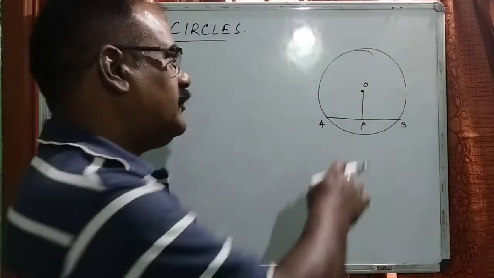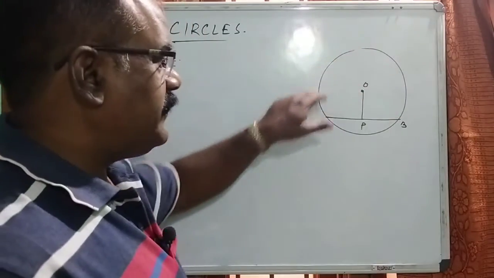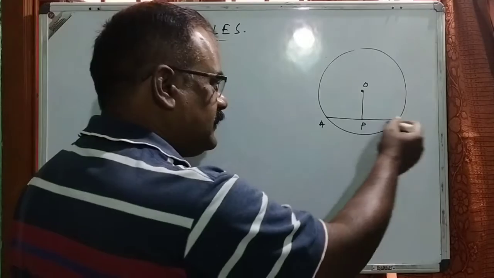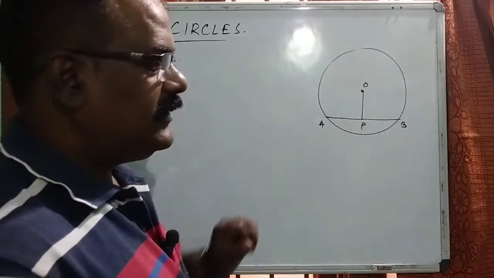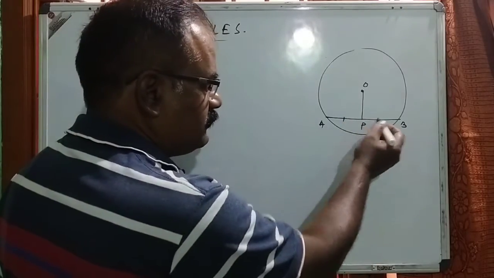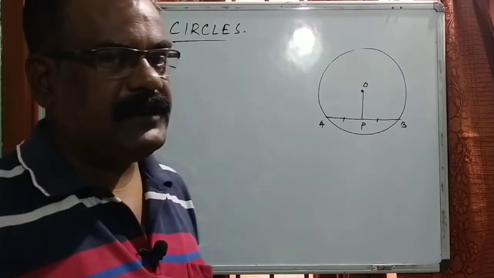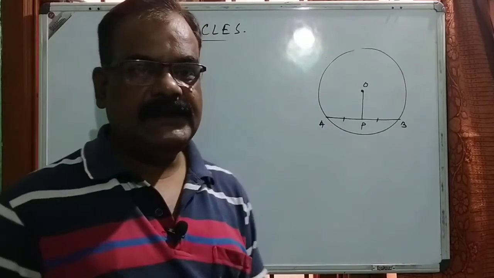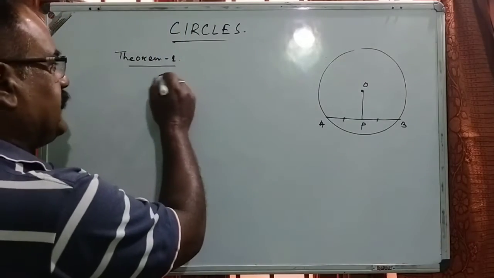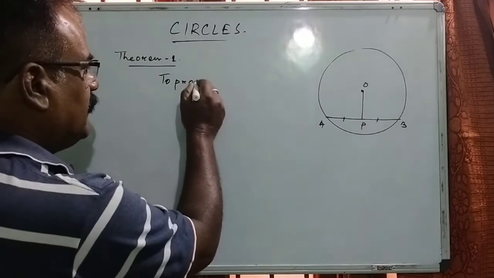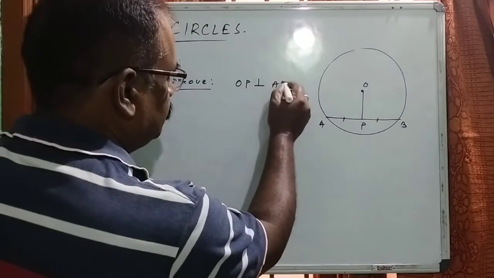According to the statement of the first theorem about chord properties, in a circle, AB is one of the chords. The line joining the center and the midpoint of the chord must be perpendicular to it. So we have to prove that this one will be perpendicular to it. In this case, we have to prove that OP is perpendicular to AB.